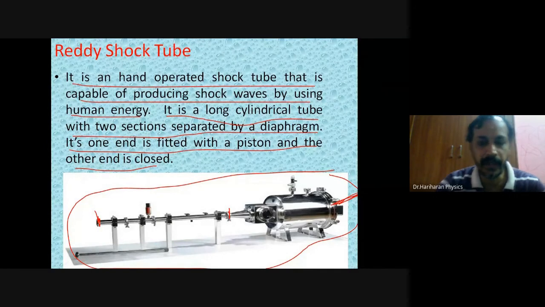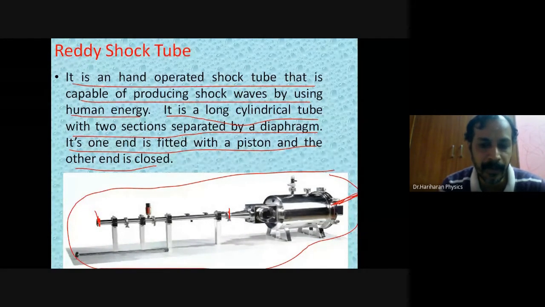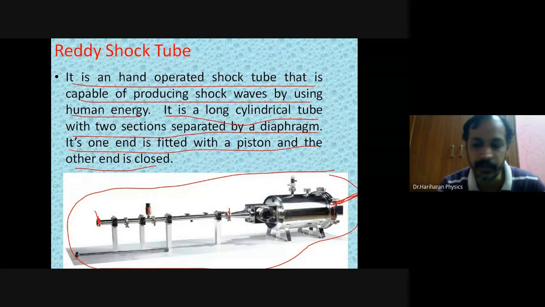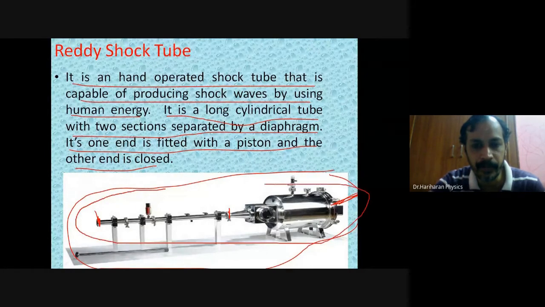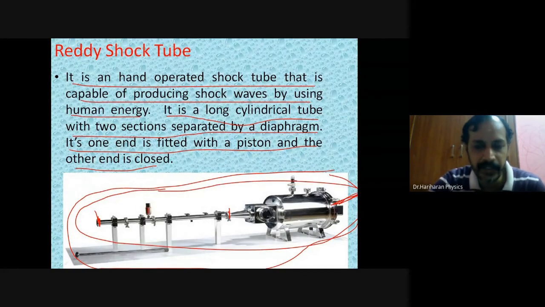So it is just like a cycle pump, or like a big syringe. Sometimes while playing Holi also, to splash colors, people make use of a piston, right, while celebrating Holi. So likewise, what is this? This is a shock tube, a Reddy shock tube. It is simply a generalization of a cycle pump, but there are a few technical features that are associated with this.